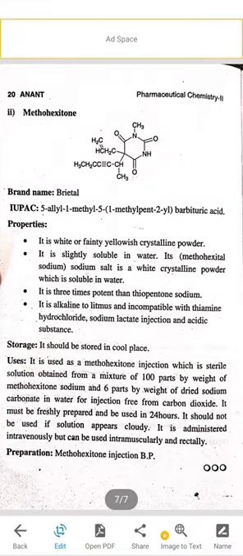The next substance is methohexitone. Its brand name is Brevital and the IUPAC name is 5-allyl-1-methyl-5-(1-methylpent-2-ynyl) barbituric acid. Properties are similar to the last product. It is a white or faintly yellowish crystalline powder, slightly soluble in water. Its sodium salt is a white crystalline powder which is soluble in water. It is 3 times more potent than thiopental sodium. It is alkaline to litmus and incompatible with thiamine hydrochloride, sodium lactate injection, and acidic substances. So this is all for today.